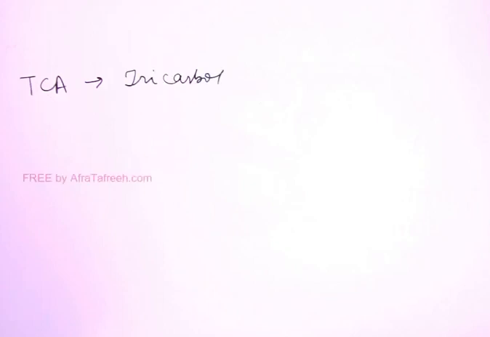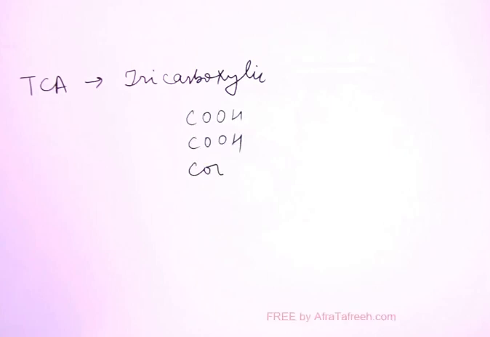In this video, I'm going to take up the topic Krebs cycle, or TCA cycle. First we'll be understanding the names. One name is TCA. Why the name TCA? The full form is tricarboxylic acid. Why the name tricarboxylic? Tricarboxylic means 3 COOH groups, 3 carboxy groups, present in some compound.